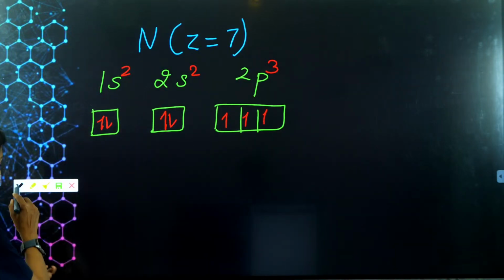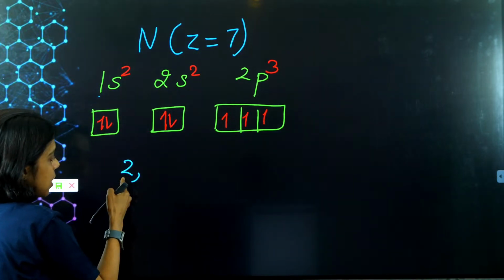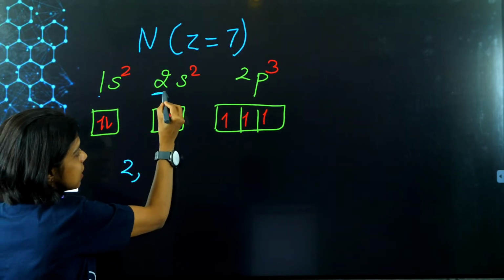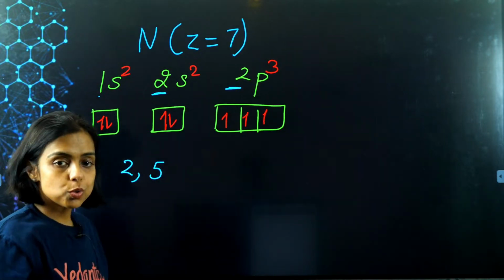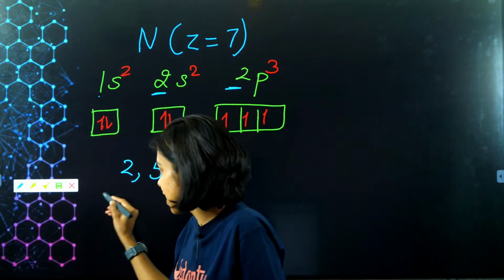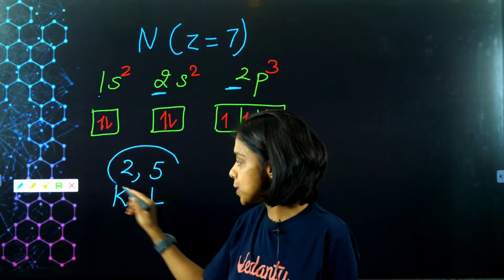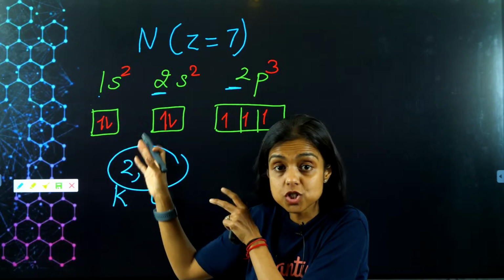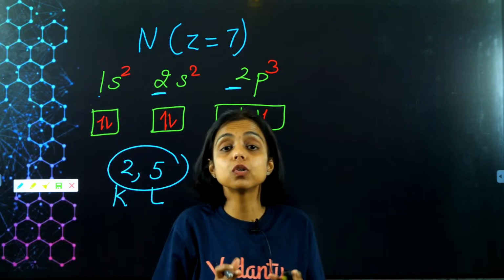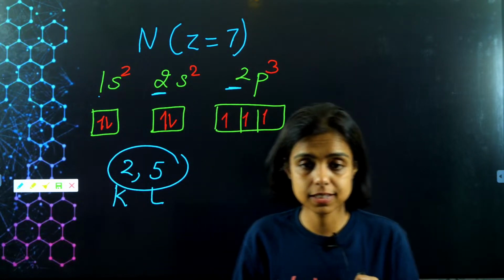So in the old way, in the first shell I have 2 electrons. This is second shell. This is also second shell. So total 2 plus 3, I have 5 electrons. So 2, 5. K shell has 2 electrons, L shell has 5 electrons. This is how we write in class 9th. But exactly it is like this: 1s2, 2s2, because shells are also further divided into subshells. Subshells are further divided into orbitals, right?